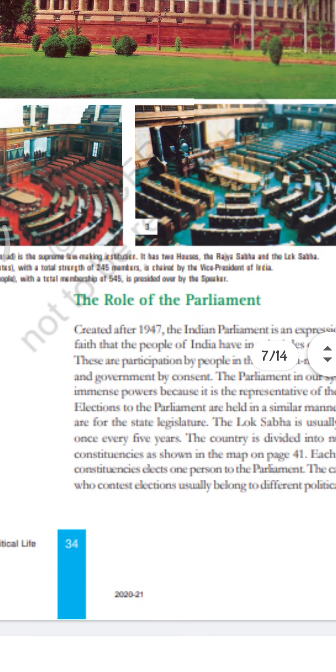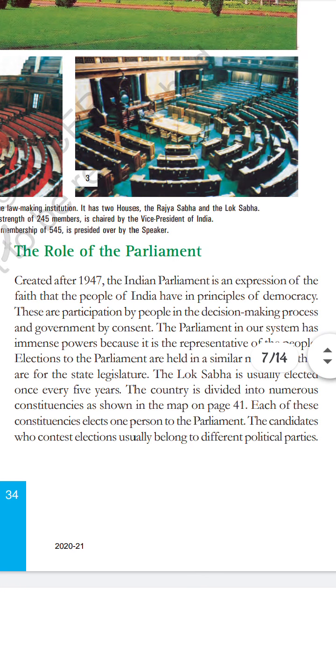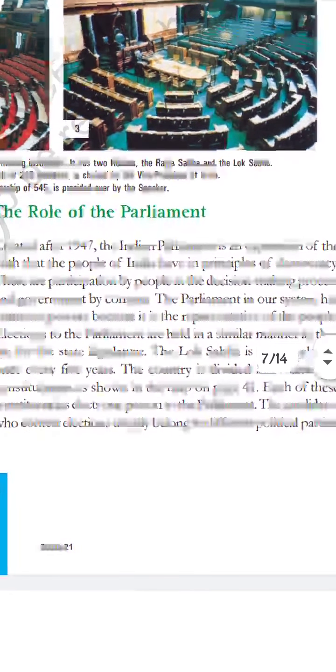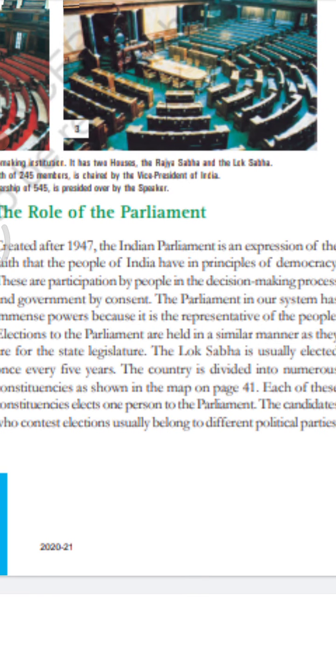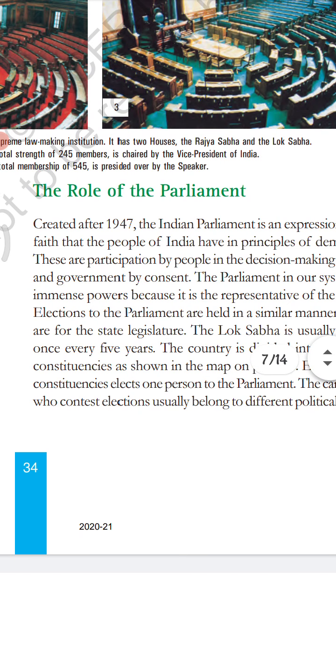Yes, this is the role of parliament. Created after 1947, the Indian parliament is an expression of the faith that the people of India have in the principles of democracy.